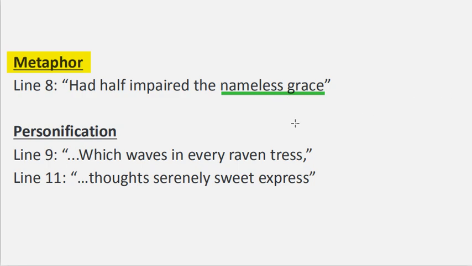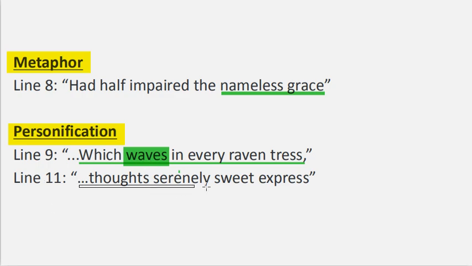Let's go to the next device, which is personification. Personification is a device in which a human action, character, or quality is given to a non-human entity. Line 9, which waves in every raven tress. The poet personifies the woman's hair by saying that it waves. So here it's a personification of the woman's hair. Line 11, thoughts serenely sweet express. This line personifies thoughts by being able to express themselves visibly on the woman's face.